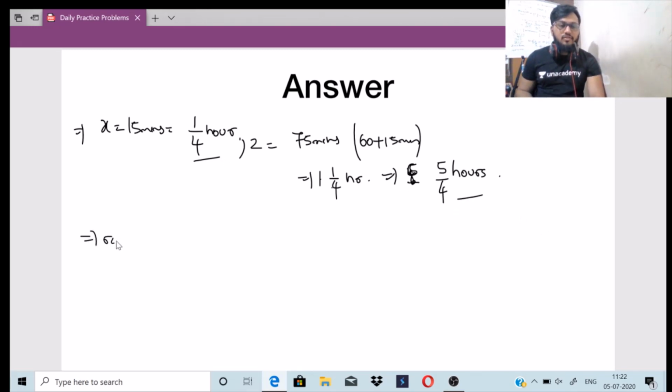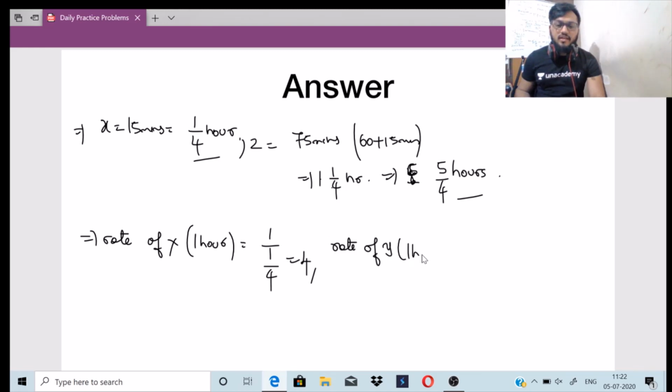Let me find out the rate of X in 1 hour, right? Rate of X in 1 hour will be 1 by 1 by 4, which is 4 itself. And the rate of Y similarly in 1 hour is equal to 1 by 5 by 4, which is 4 by 5, right?